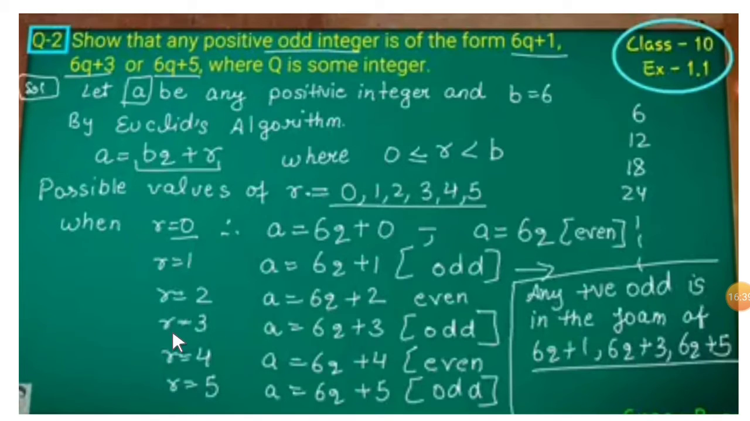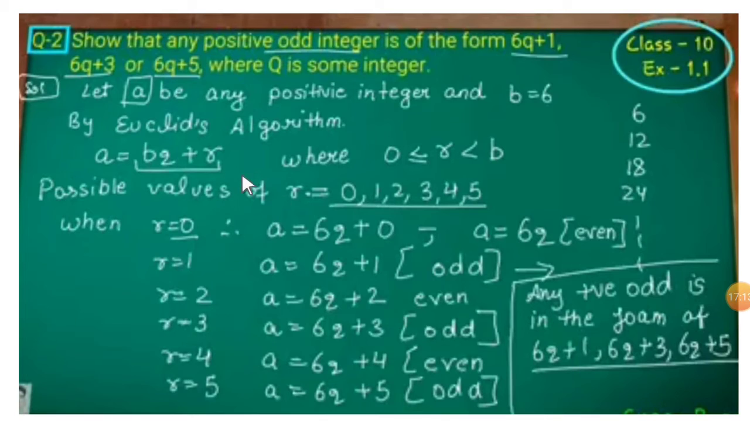Next, when r is equal to 3, a is equal to 6q plus 3. 6q is an even number plus 3, which is an odd number. Even number plus odd number gives us an odd number. Next, when r is equal to 4, a is equal to 6q plus 4. This is even plus even, which gives us an even number only. When r is equal to 5, a is equal to 6q plus 5. This will be odd, because 6q is an even number plus an odd number gives us an odd number only.